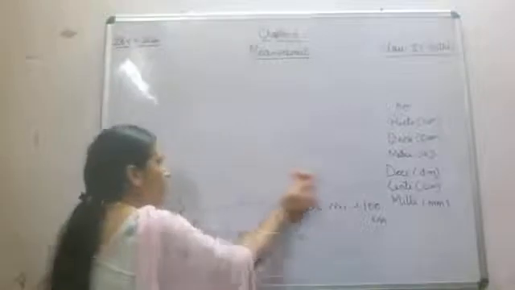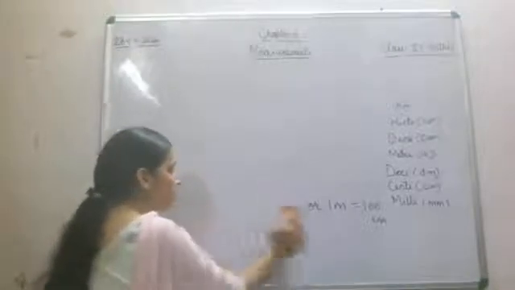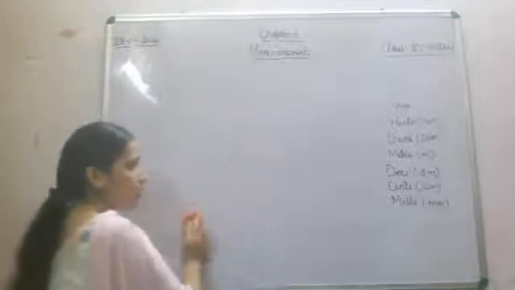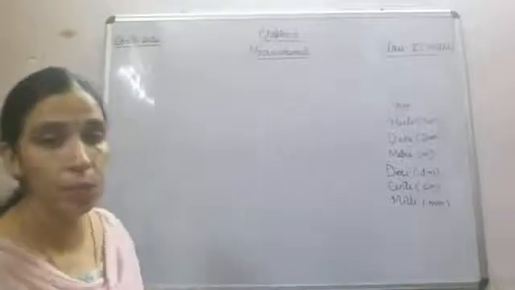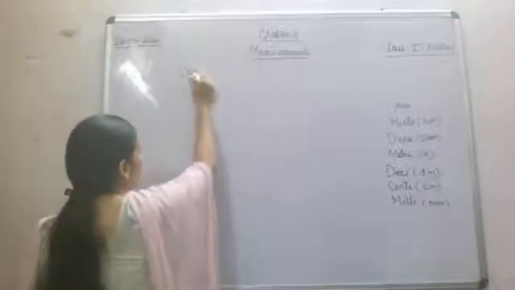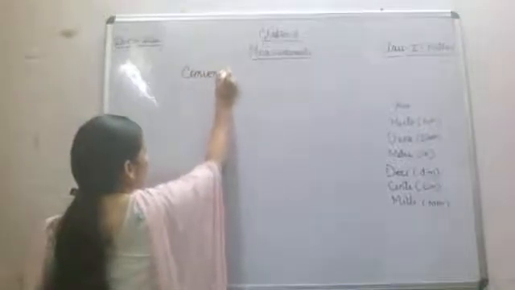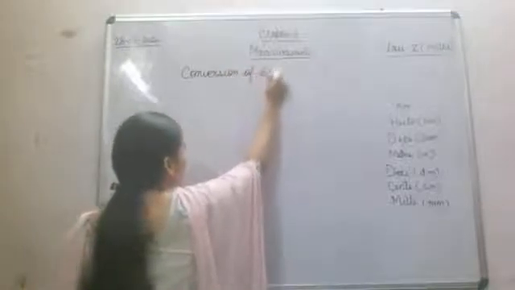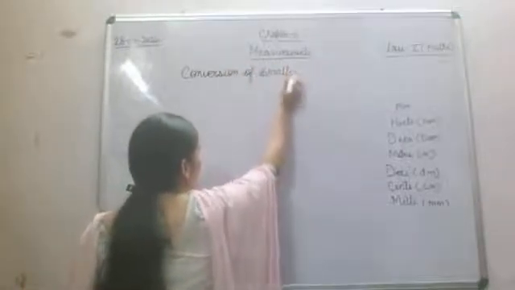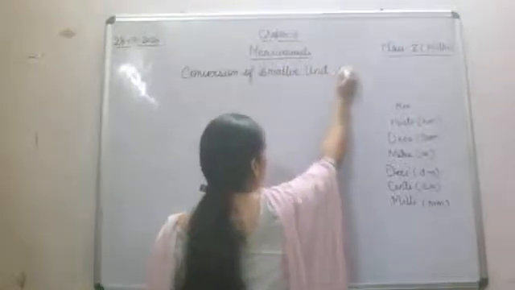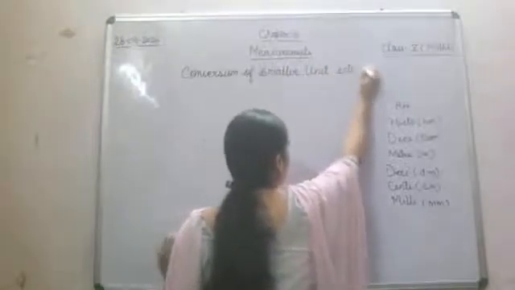Now we'll understand conversion of a smaller unit into a bigger unit.